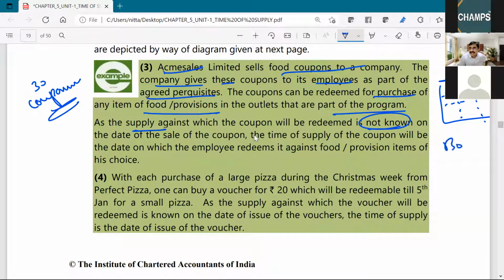Bombay Dyeing, let us say. It's not Bombay Dyeing, but some other company, I don't remember exactly. They send coupons. This coupon I can take to their outlet, and I will get a discount of 5%, 10% like that.